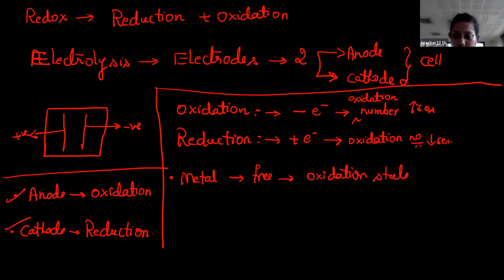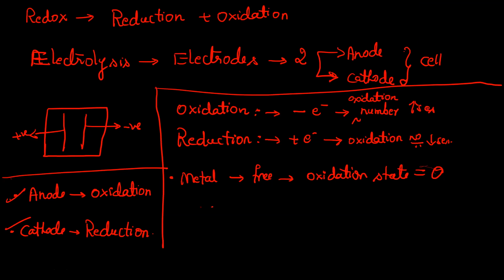Now students, if any metal is in its free form, then its oxidation state is always 0. For example, copper alone, silver alone, or gold alone: at that time its oxidation state is 0, it is free. If you remove one electron from that, the oxidation state is +1. If you remove 2 electrons, the oxidation state is +2. Is this clear? Yes, ma'am. How to decide oxidation state?